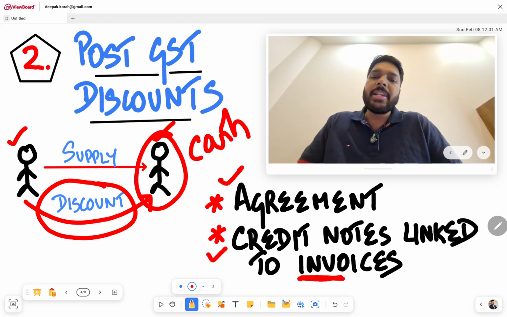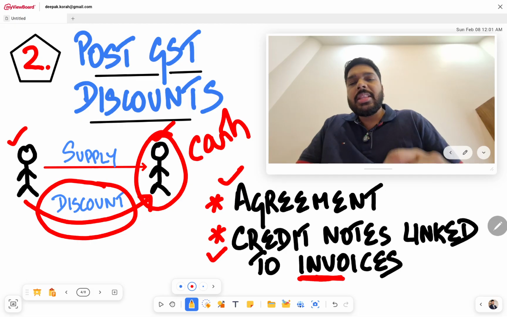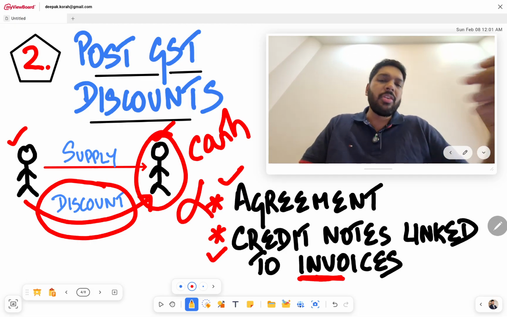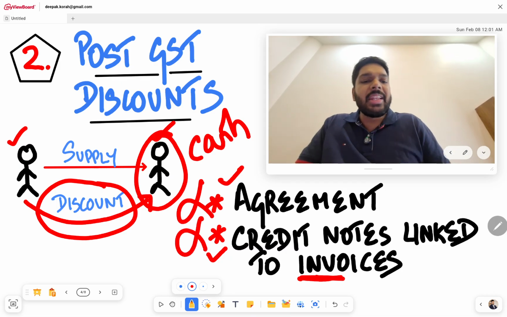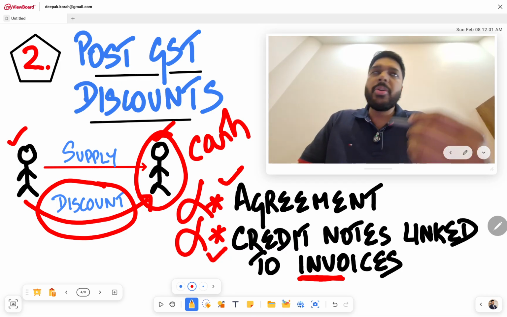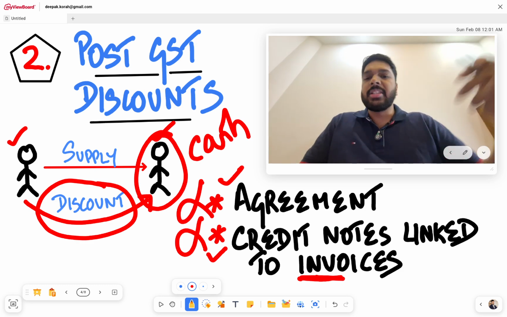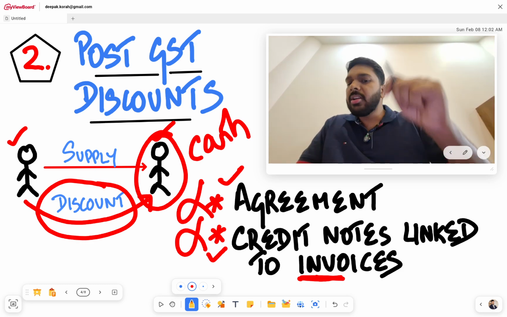Now what's happening is that the amendment in Budget 2026, the need for having the agreement between the supplier and the recipient for post supply discount, and the need for credit notes to be linked to invoices is removed, which basically means that as far as post supply discounts or incentives are concerned, the supplier and the recipient need not enter into an agreement for it, number one.